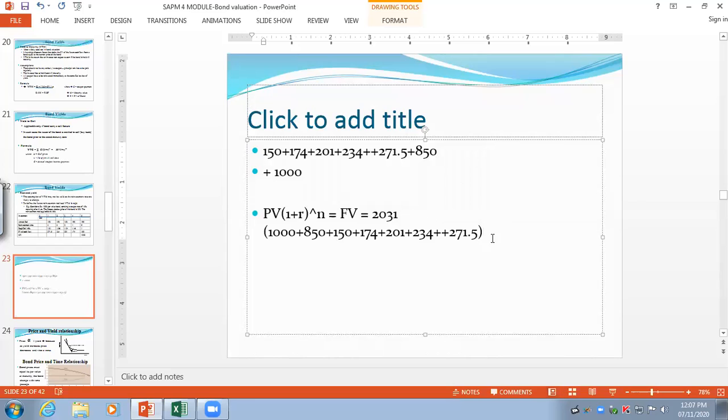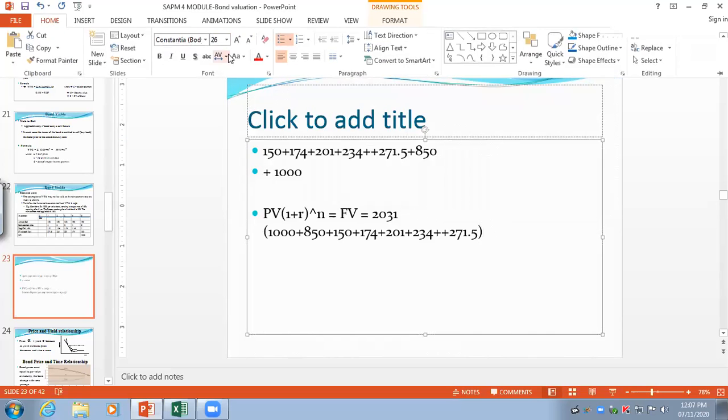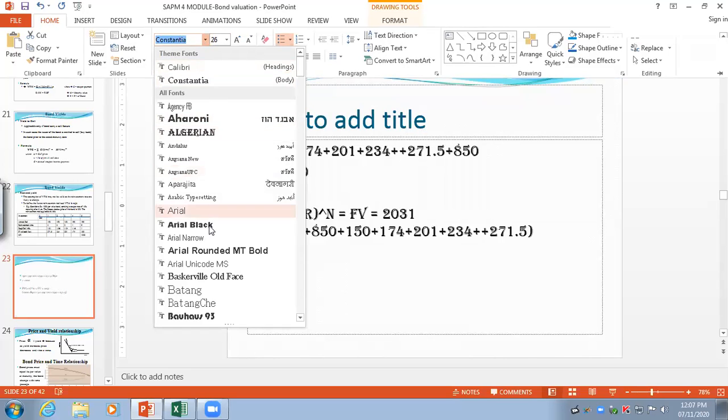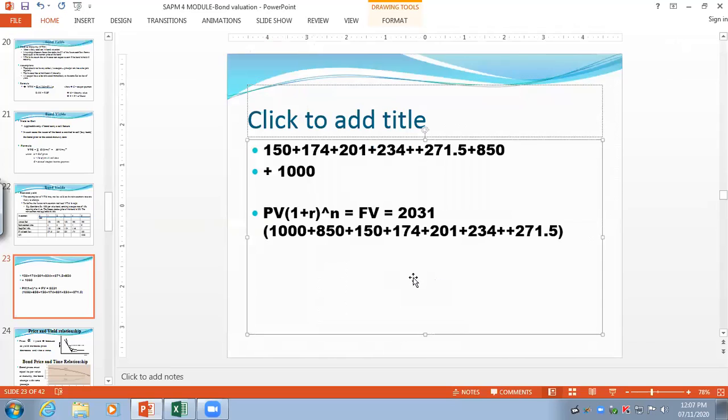Whatever answer I get when I add all these is going to be my future value. Are you able to understand what I'm trying to tell you here? Yes, sir. So this becomes my future value. The total comes to 2031, if I'm not wrong.